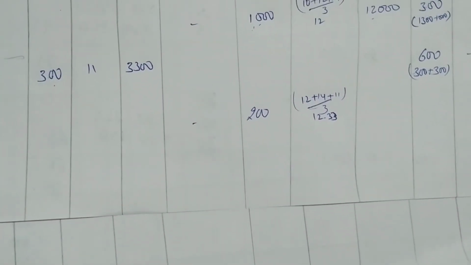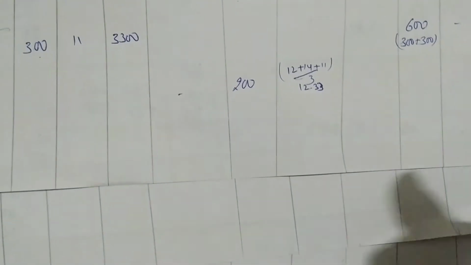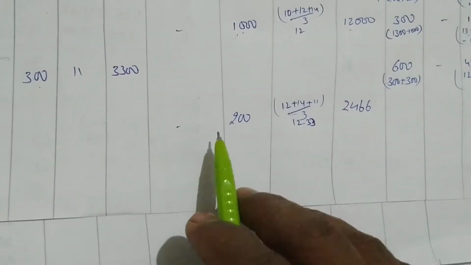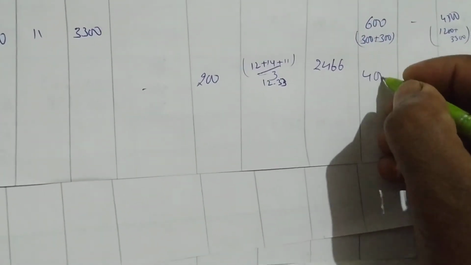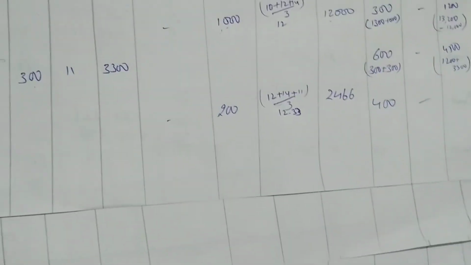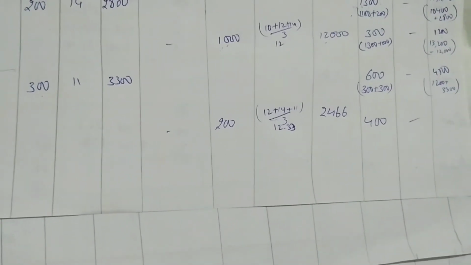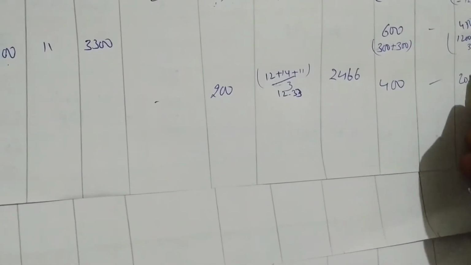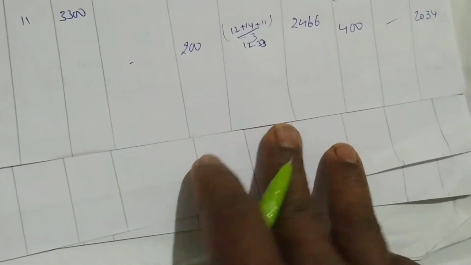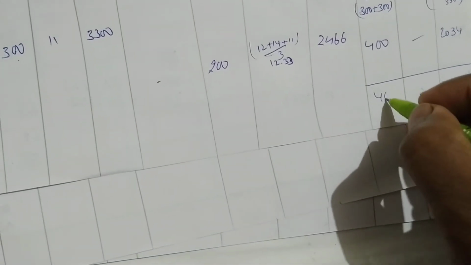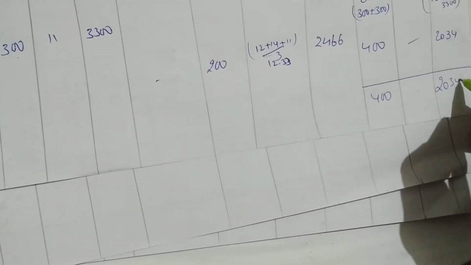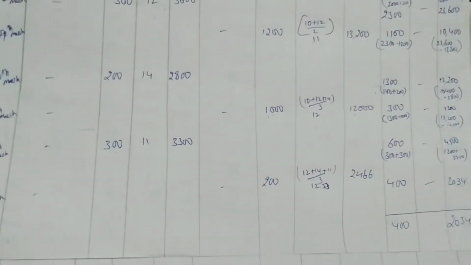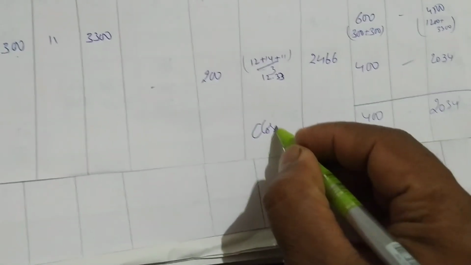So we have to multiply 200 into 12.33. We are getting 2466. Okay. So from 600 you remove 200. You will be having 400 units. From 4500 you deduct 2466. You will be getting 2034. So your closing stock will be 400 units with rupees 2034. Okay, easy, simple, very simple. So can I write here closing stock?